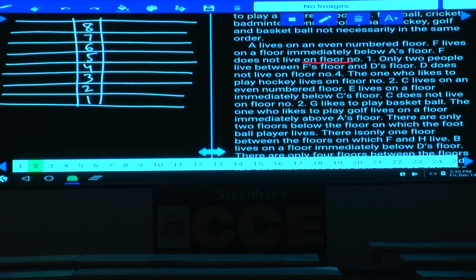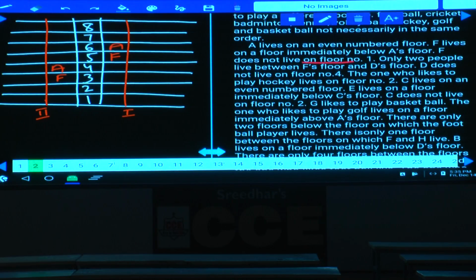Out of this, A can be 2, 4, 6, 8; 2 is ruled out because F cannot be on floor number 1. Now we are left with only 3 possibilities, and among those, A can be on the 4th floor or A can be on the 6th floor. If these 2 are invalid, then we can directly take A on the 8th floor. Clear now? As it is not possible to draw 3 possibilities at a time, we are taking A at the 4th and A at the 6th place. Since F is immediately below A, F must be on floor number 5 in case 1, and in case 2, F must be on floor number 3.